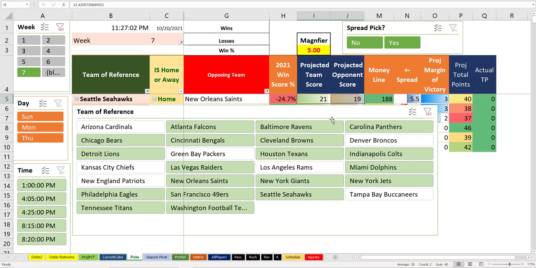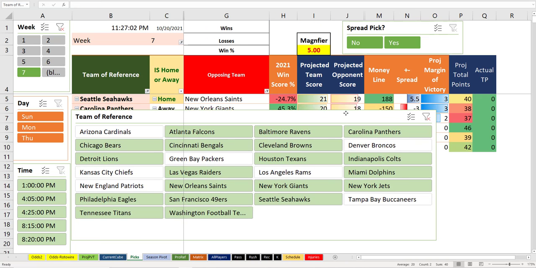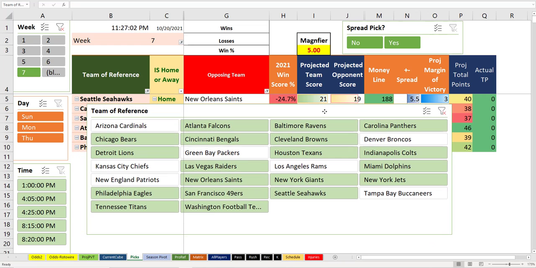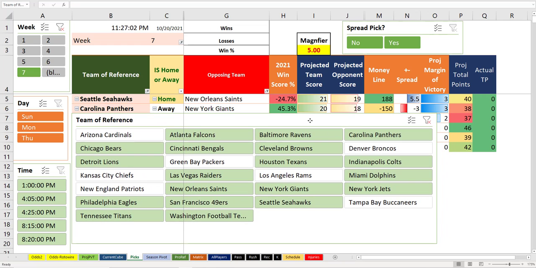Yet the point projections don't agree with that. So it means that Seattle plus 5.5 is one of our stronger picks for the day. If you're not going to take them to win, taking them plus 5.5 on a bigger bet like a parlay or a round robin is a pretty good pick according to the algorithm.